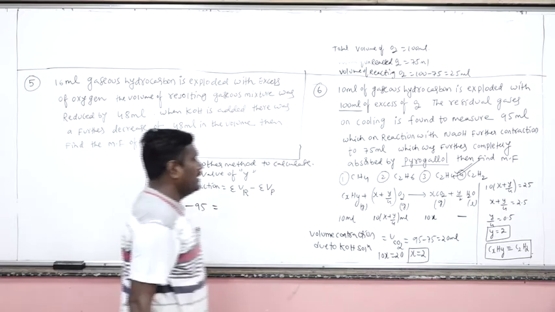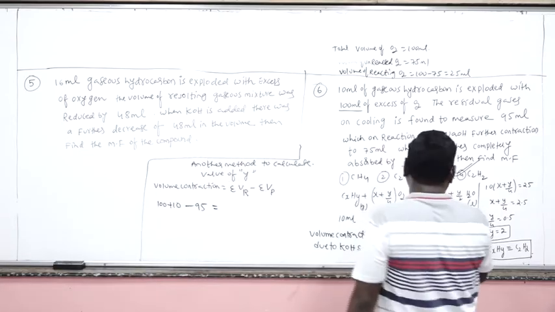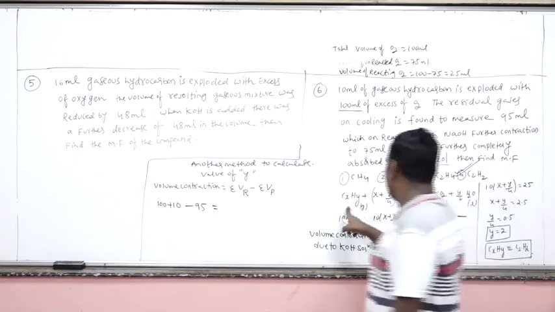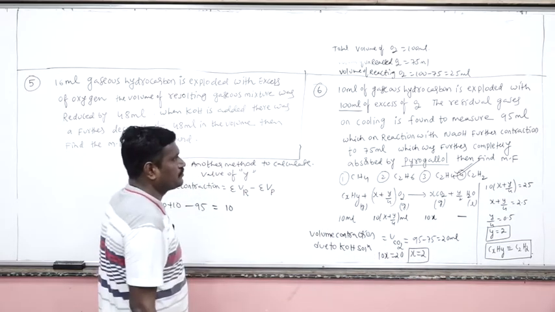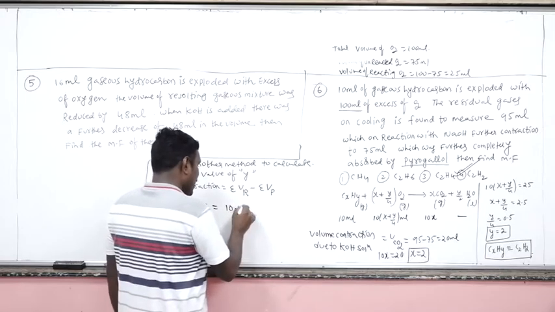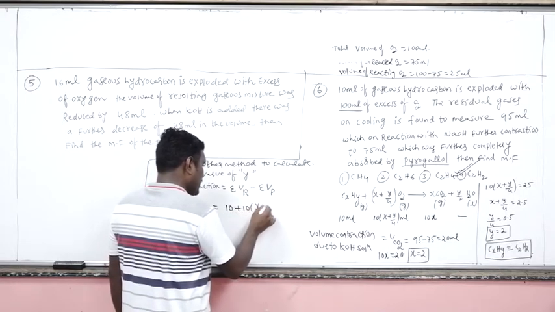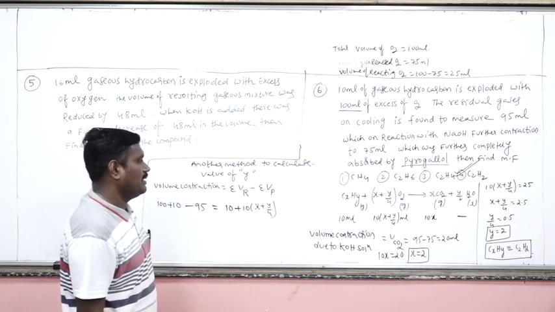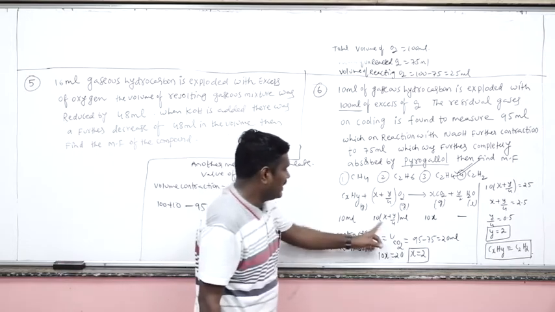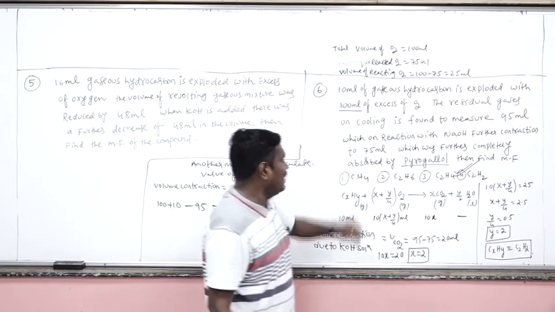But actually, according to this, what is the initial volume of hydrocarbon we are using? 10 ml. Plus oxygen 10 into x plus y by 4. This will be the initial volume of the gases. Now the final volume of the gases.